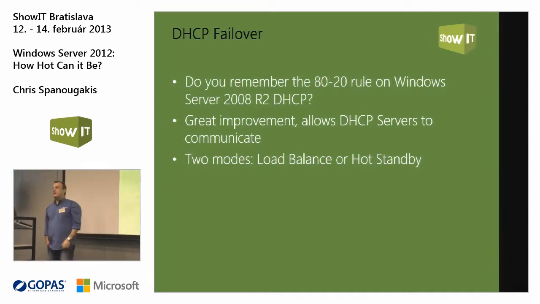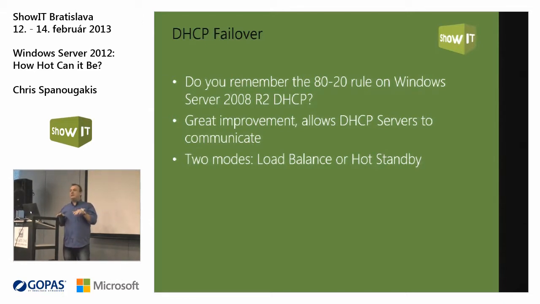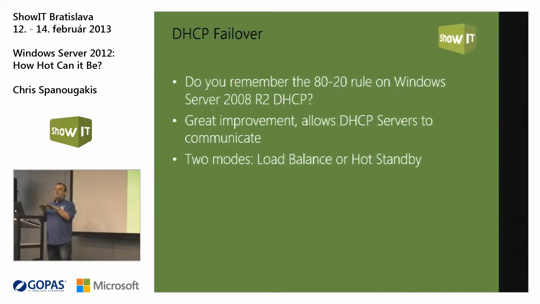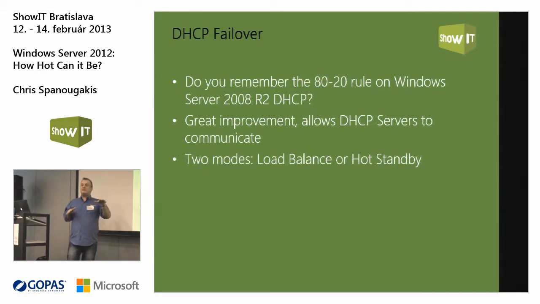What is the load balance? Just install two DHCP servers, and these DHCP servers will communicate and will load balance automatically. Okay, both of them will have the same scope of IP addresses, and both of them will give IP addresses to the clients. Okay, it will never overlap, and they will keep the balance. Or you can go for the hot standby mode. What is this? The first DHCP server is active, is up and running, and the second one is sleeping. If the first DHCP server goes down, the second DHCP server will start automatically and will service the client.